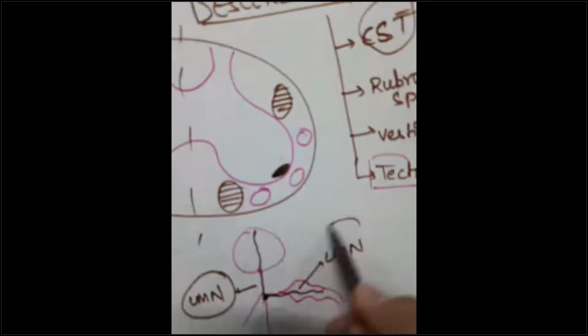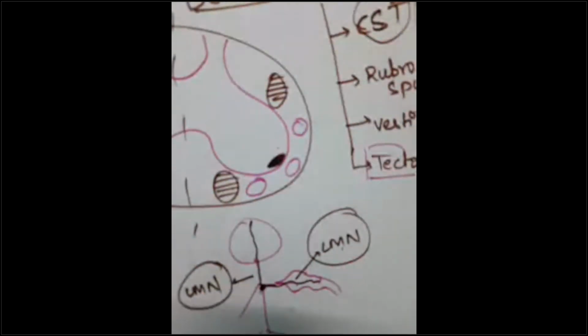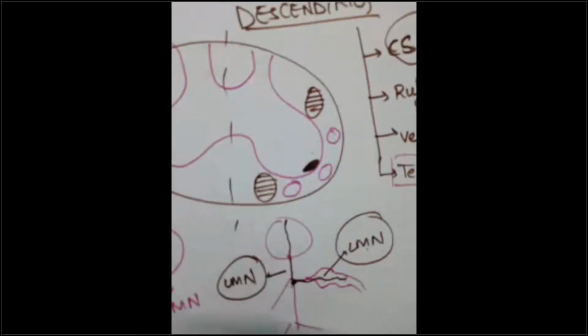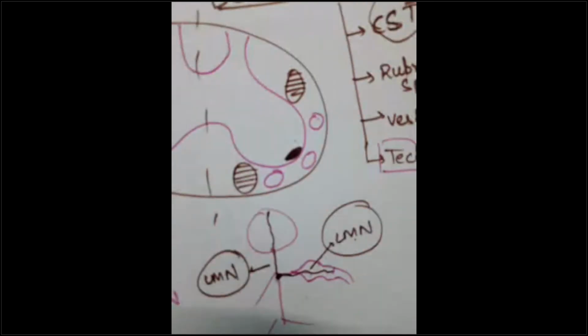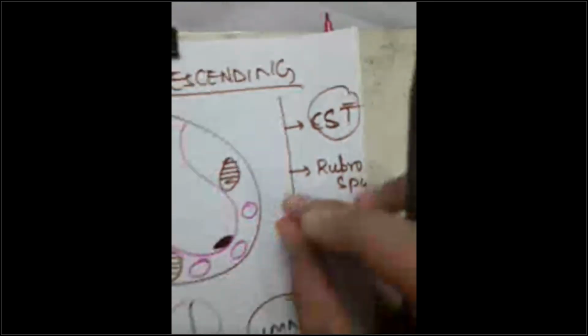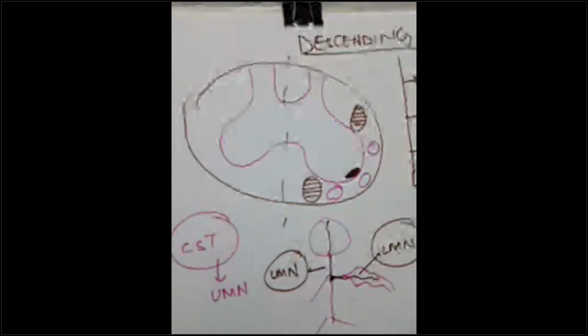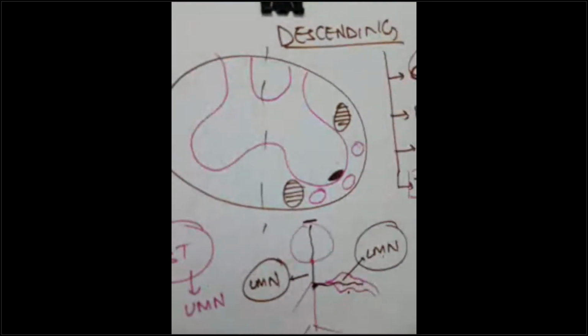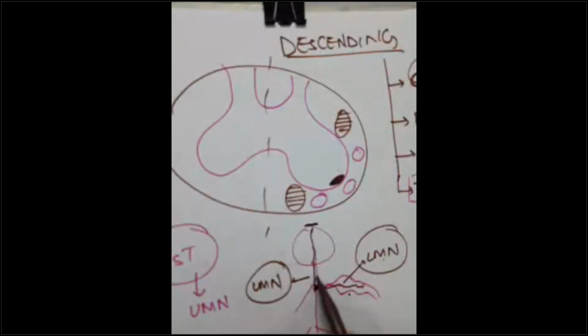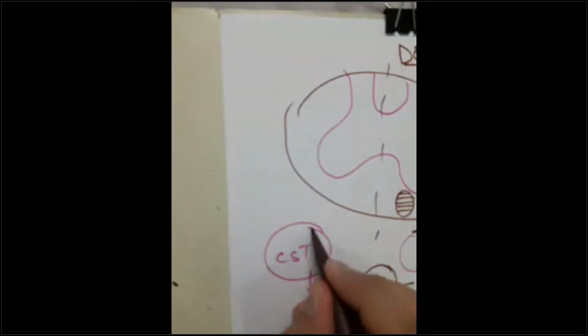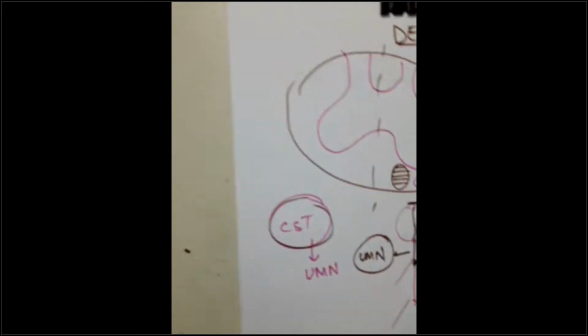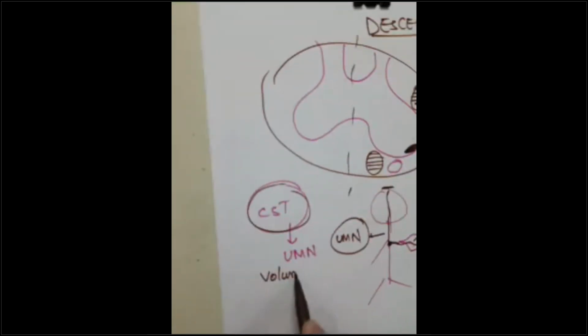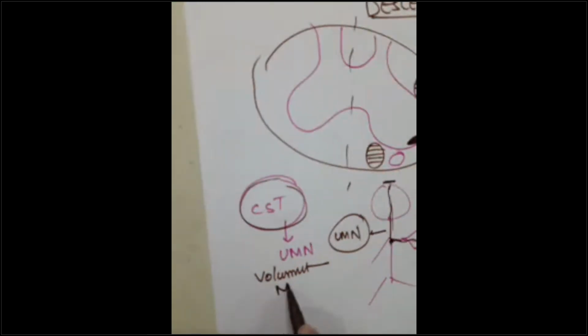The lower motor neuron is outside the spinal cord, guys, supplying the muscle. So your corticospinal tract is the main upper motor neuron. If you want to move your hand, the impulse should come from here. It first travels from the upper motor neuron, which is your corticospinal tract. So this is voluntary muscular activity.